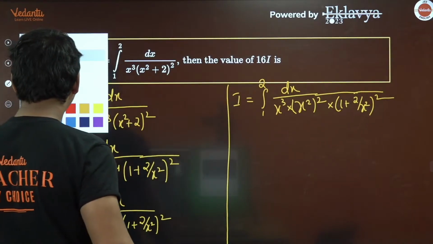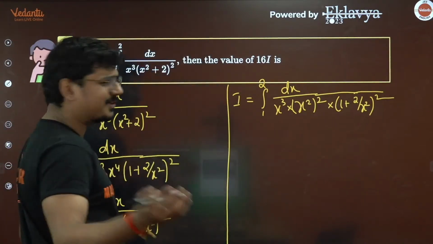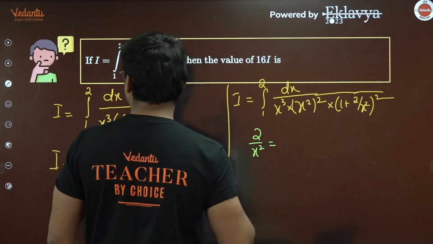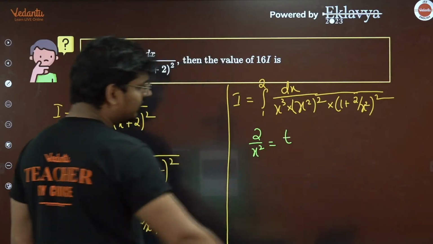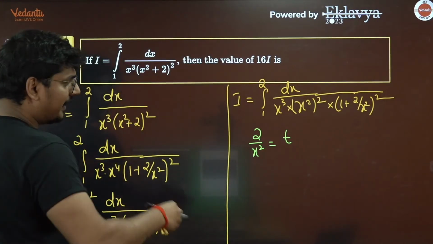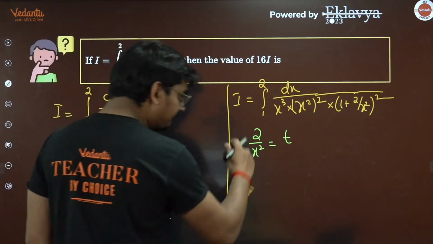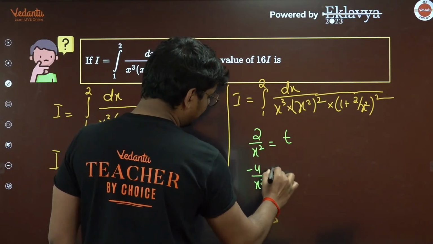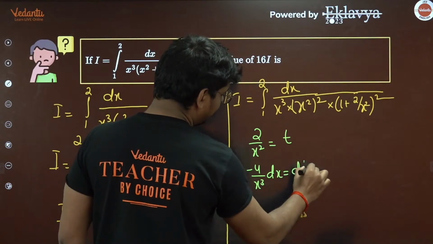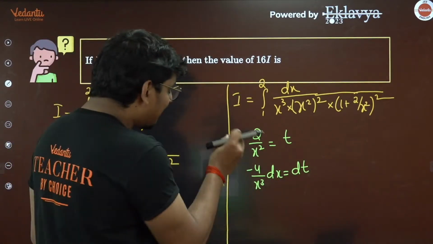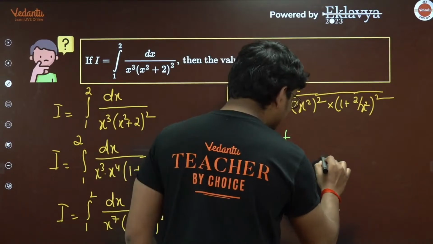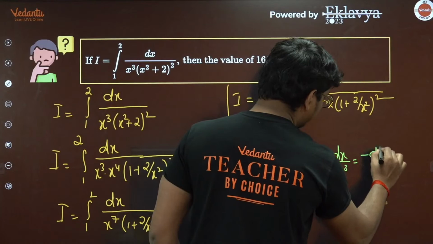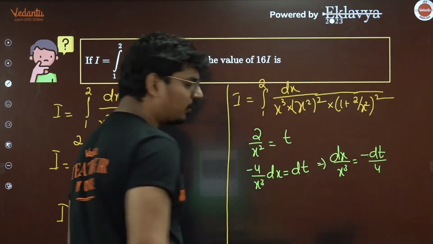So by using the integration by substitution, what are you going to do, guys? You can take 2 by x square to be equal to t. Yes, we can do that. If you take 2 by x square as t, differentiate this, I'll get minus 4 by x cube dx, and that is simply going to become dt. Now let me apply this modification, guys. Now what is dx by x cube from here? Minus dt by 4. Agreed.